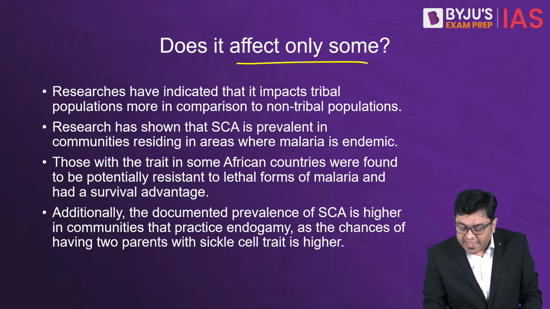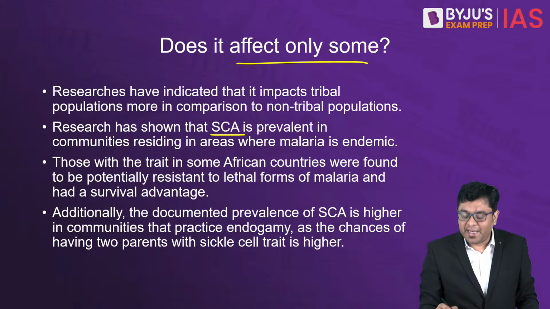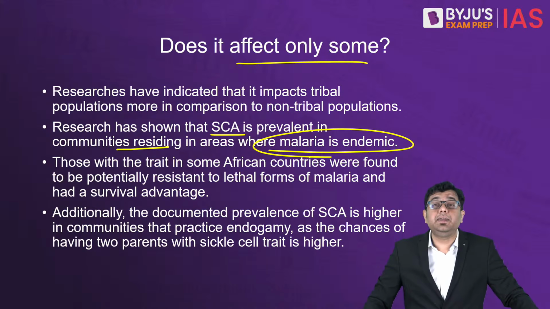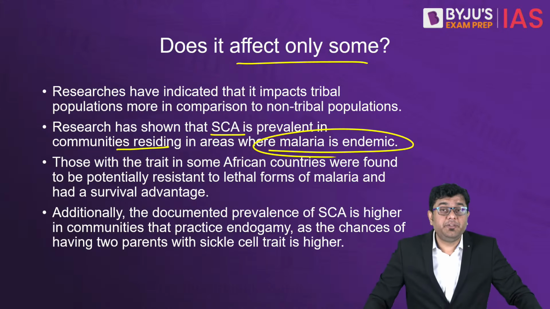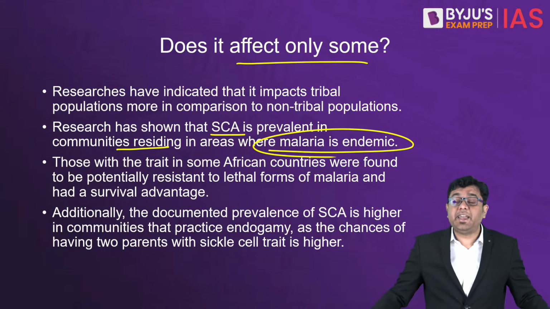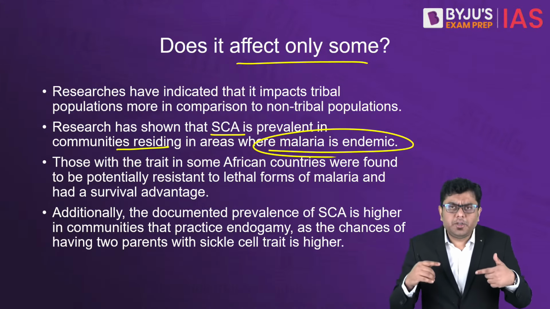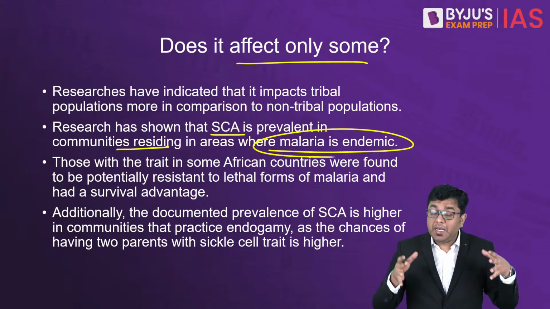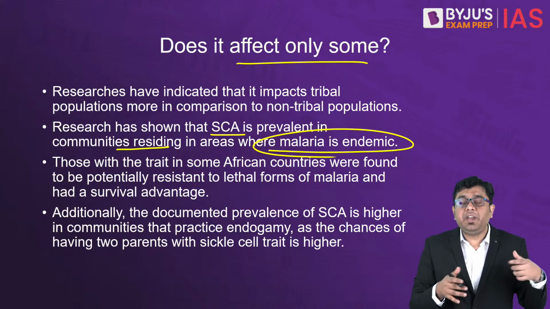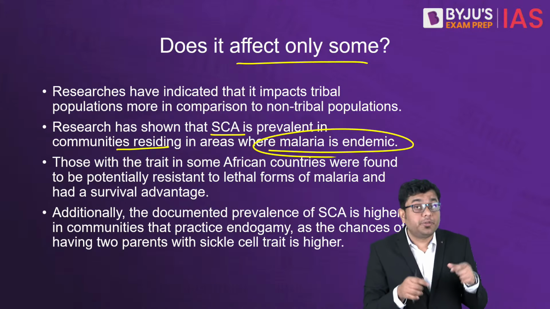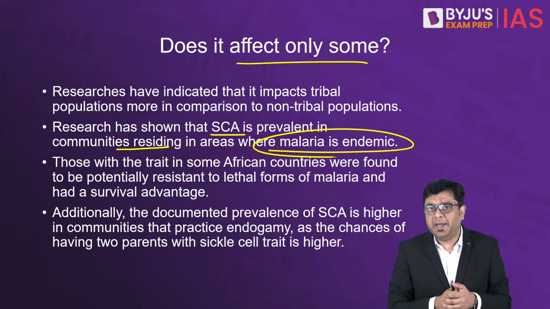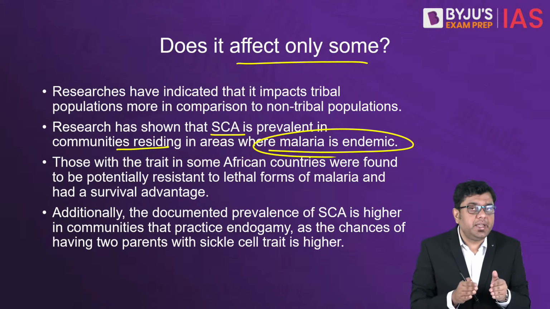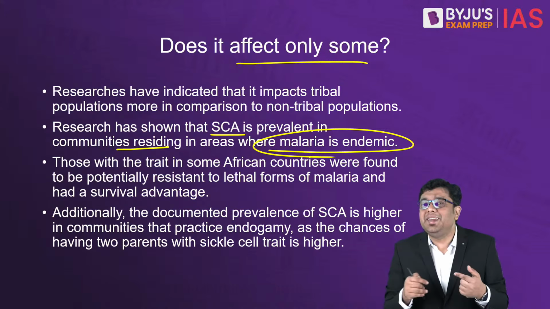Research has shown that SCA, that is sickle cell anemia, is prevalent in communities residing in areas where malaria is endemic. It has also been found that in various states and union territories of our country, where you have a lot of prevalence of malaria, particularly amongst the tribal communities, there you have a lot of incidences of this SCA. And here the people get a kind of immunity to malaria as well.